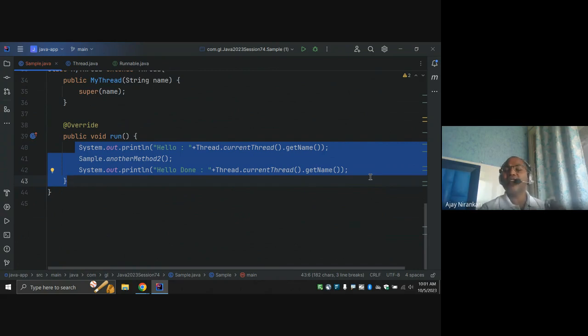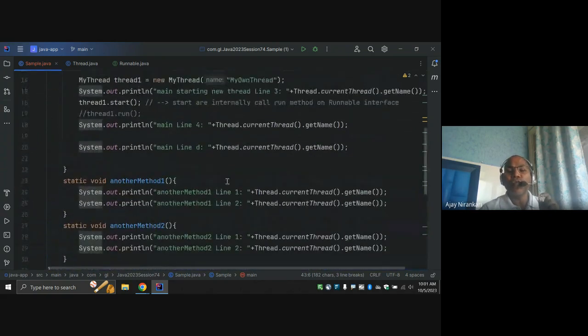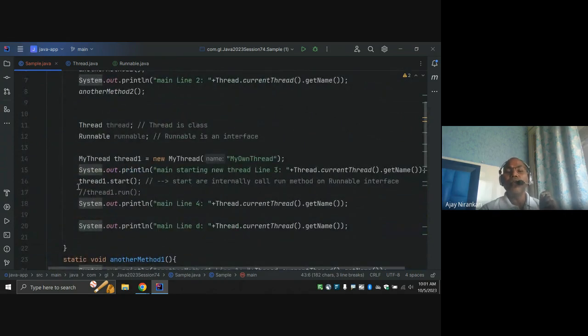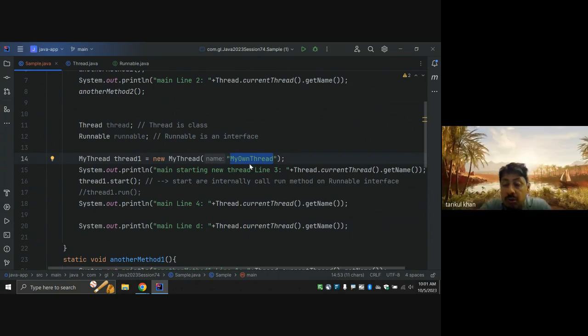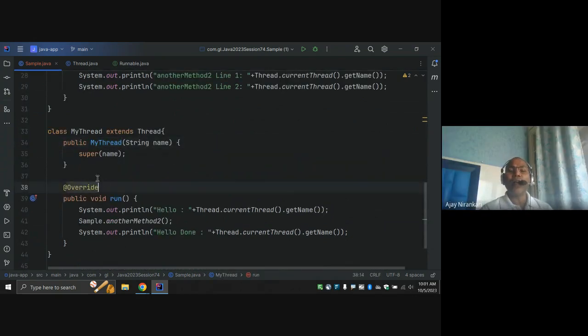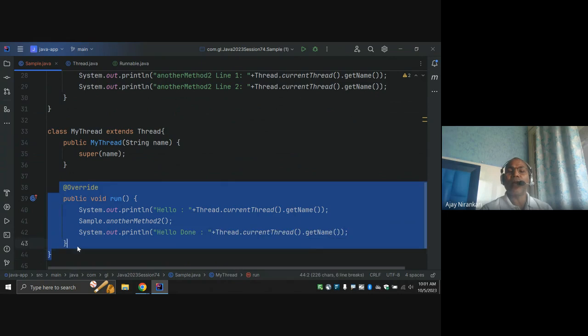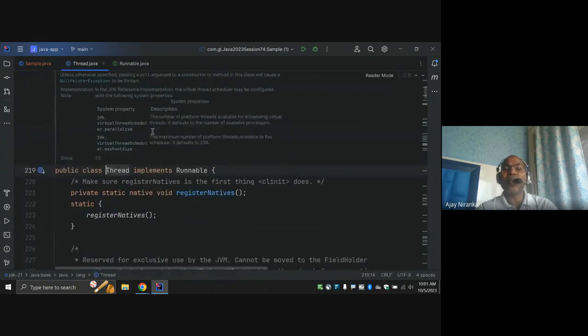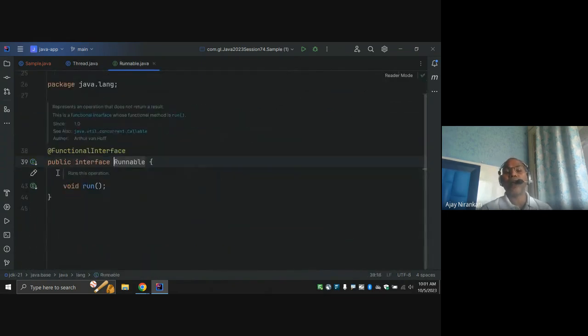So this is one way you can create your own thread. You can start your own custom thread. I have written the run code. I know that I have to override this run method. Why? Because I know that the Thread class has a run method, right? This run method I have to override.